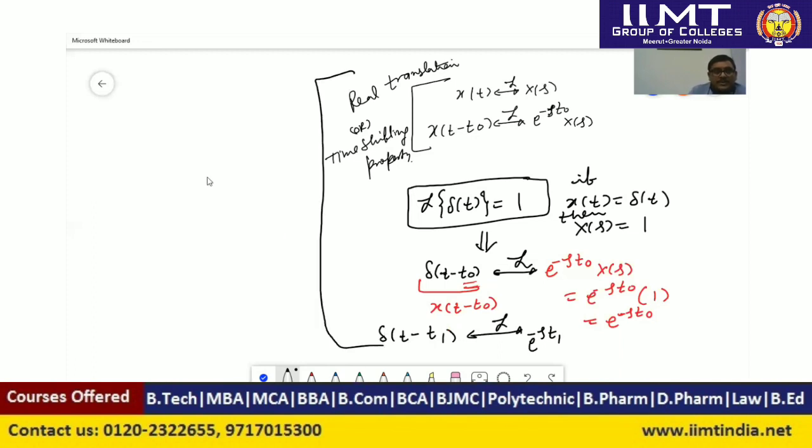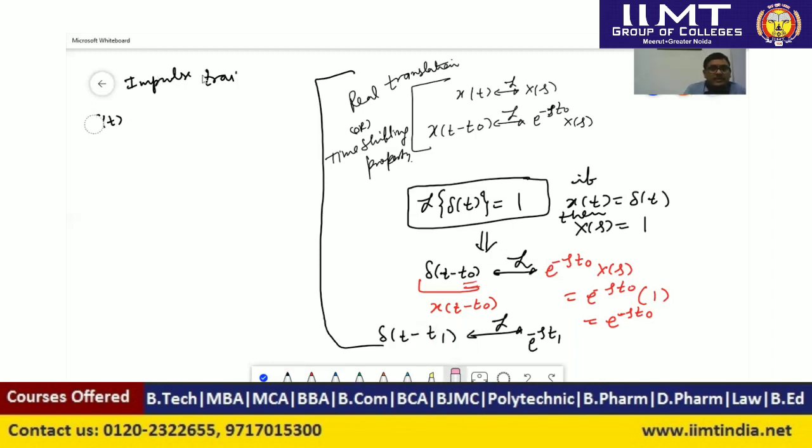Earlier we had a signal, an impulse train, which is given in this question, and this function is f(t).